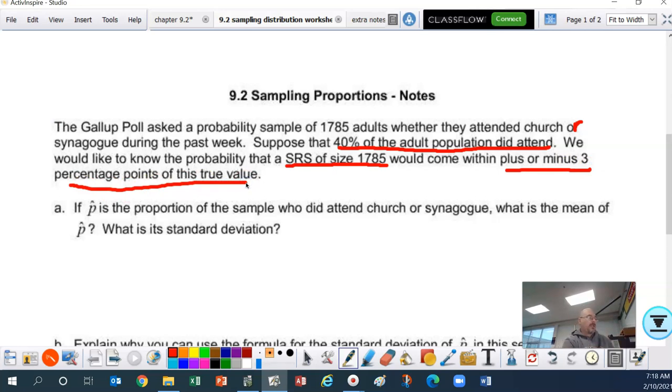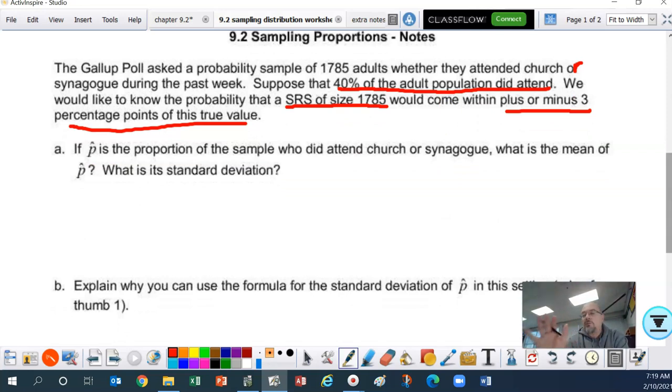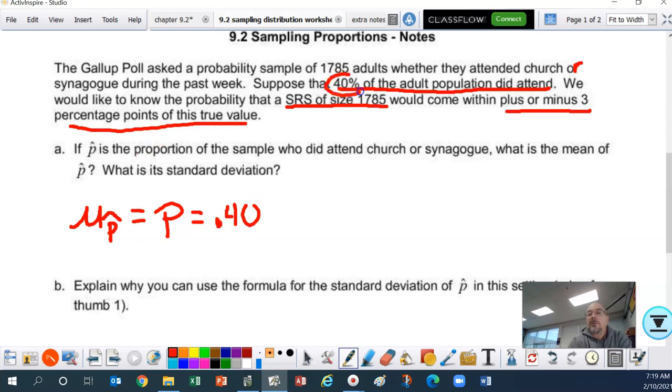So what we need to do first of all is look at part A. If p hat is the proportion of the sample who did attend church or synagogue, what is the mean of p hat? What is the standard deviation? So this first one is just writing this out. We say mu p hat equals p, which in this case is 0.40. Change your 40% to a decimal.